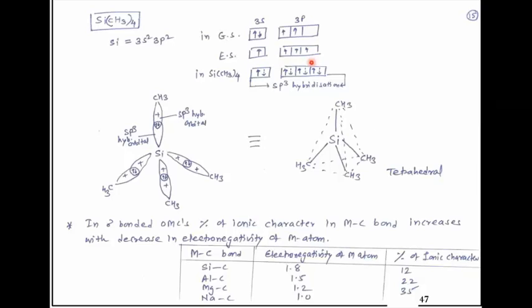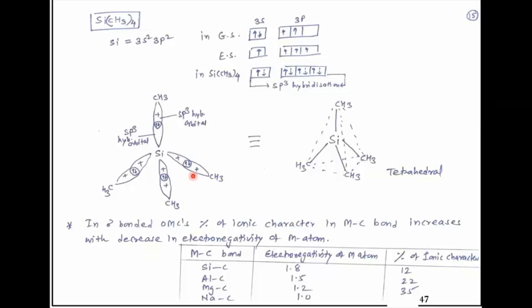The first sigma bond is formed. This is the formation of the second bond: the sp3 hybrid orbital of silicon overlaps with the sp3 hybrid orbital of carbon, and there is formation of the second sigma bond. This is the third bond, formed the same way. And see the last bond: the sp3 hybrid orbitals of silicon and carbon overlap with each other, and there is formation of the fourth sigma bond.